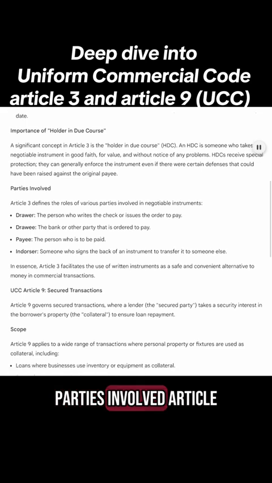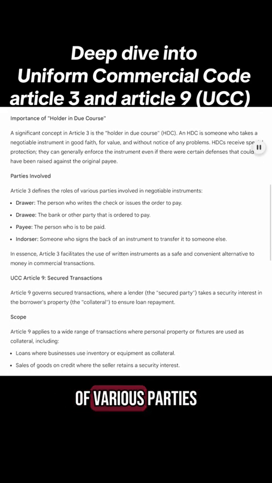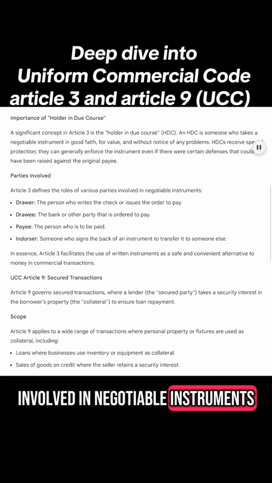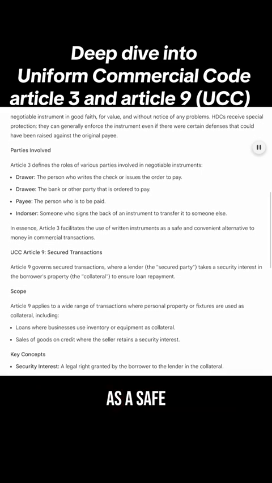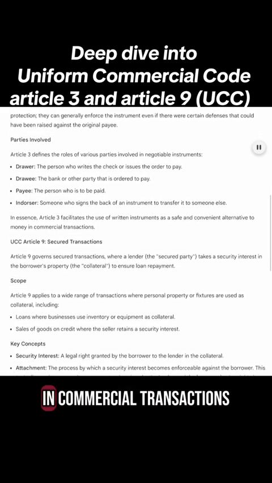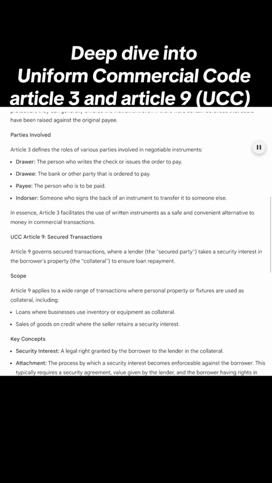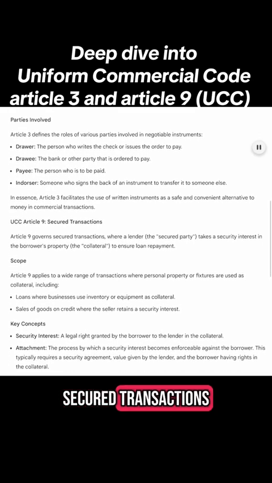Parties involved. Article 3 defines the roles of various parties involved in negotiable instruments. Drawer. The person who writes the check or issues the order to pay. Drawee. The bank or other party that is ordered to pay. Payee. The person who is to be paid. Endorser. Someone who signs the back of an instrument to transfer it to someone else. In essence, Article 3 facilitates the use of written instruments as a safe and convenient alternative to money in commercial transactions.